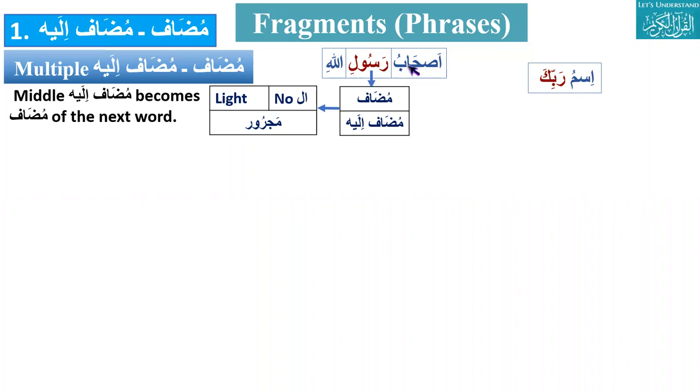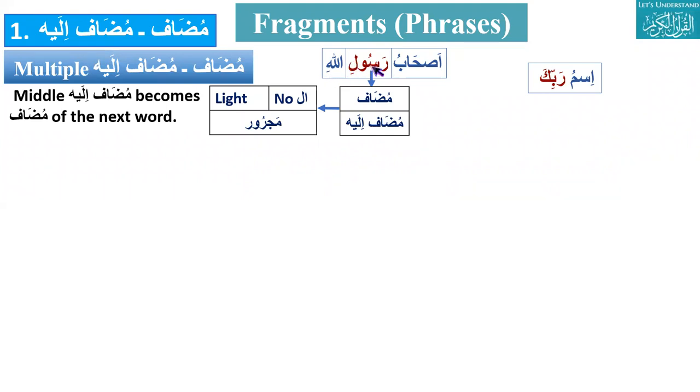Ashabur rasuli, companions of Rasul. Companion, this is mudaf. Both conditions are satisfied. It is light. There is no al. Rasuli is mudaf ilay for this. Its condition is satisfied because this is majroor. Now let's go to the next.